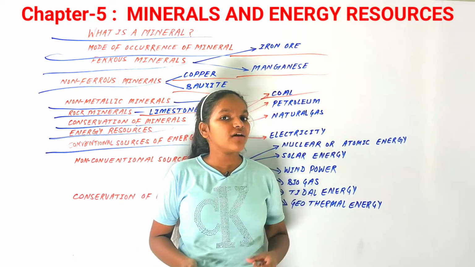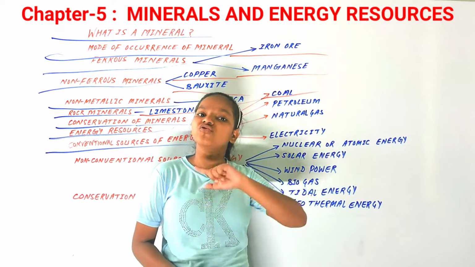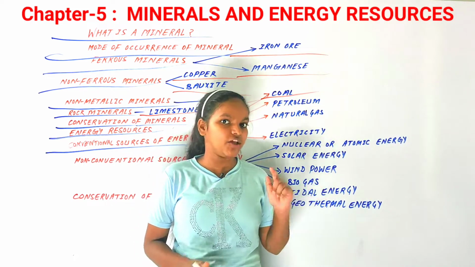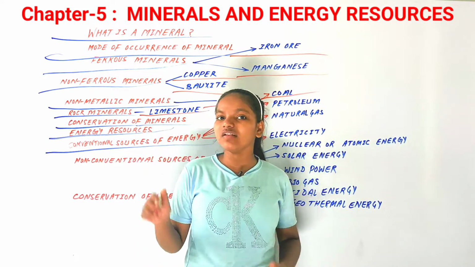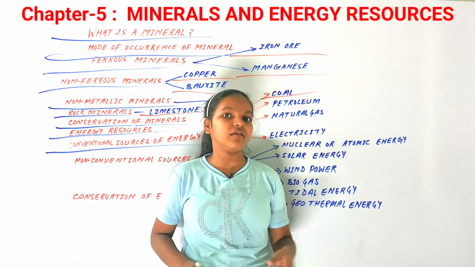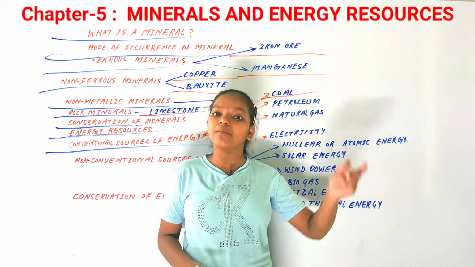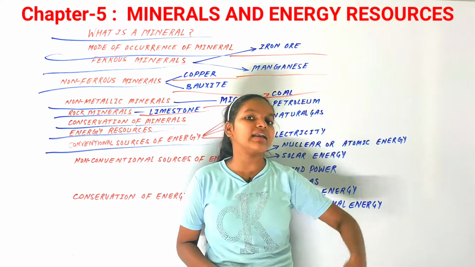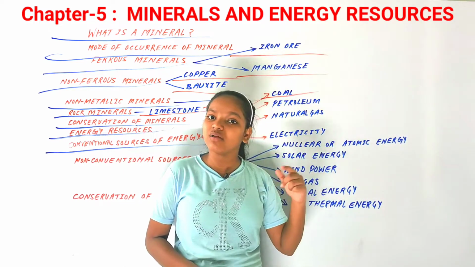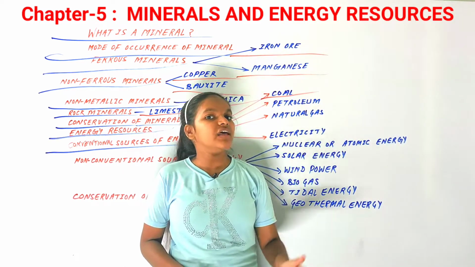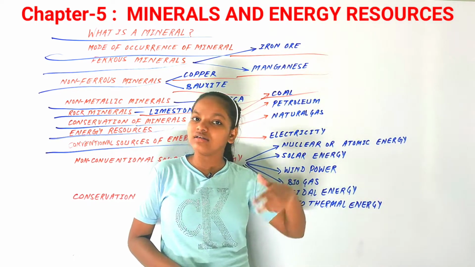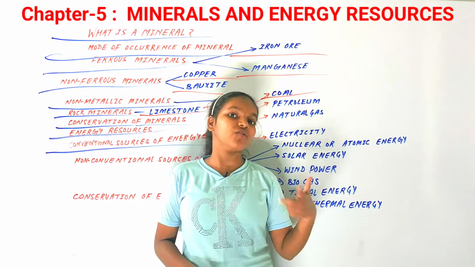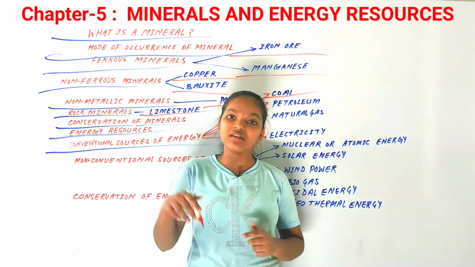Gondwana coals are those that are over 200 million years of age, and tertiary coals are nearly 55 million years old, which is a lot, but compared to Gondwana it is nothing. So Gondwana is around 200 million years of age, and the tertiary age of coal would be 55 million years.